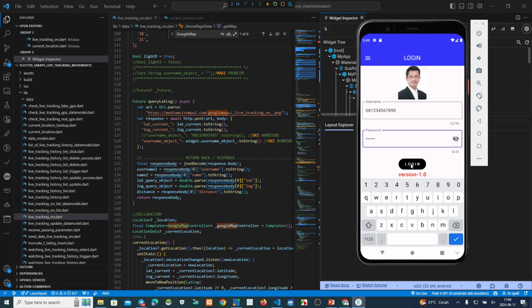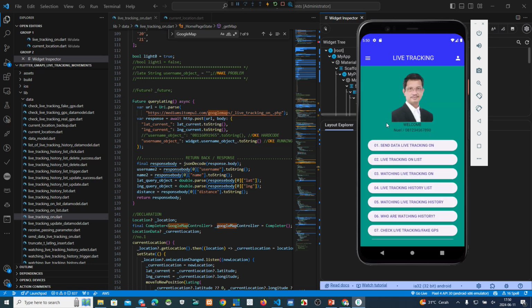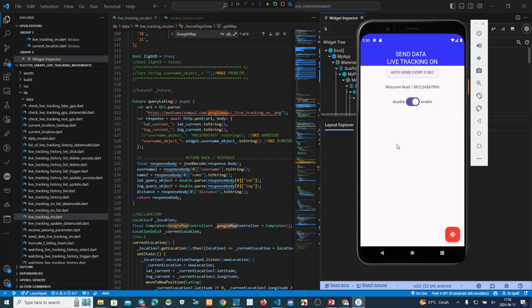Okay. Login. This is the username. The username will be present in this application. Now if we click live sender, this one, if we use this smartphone and go by bus, this application will send this latitude and longitude periodically every 5 seconds to the server.